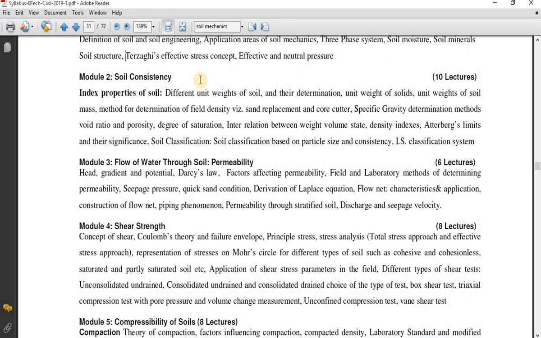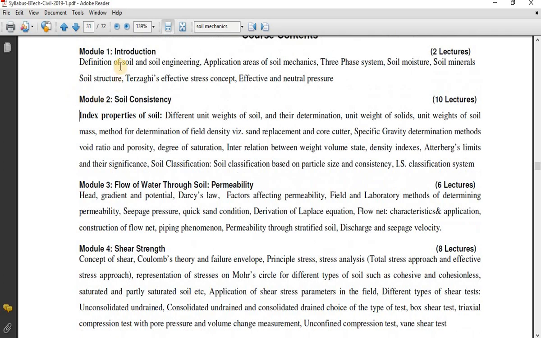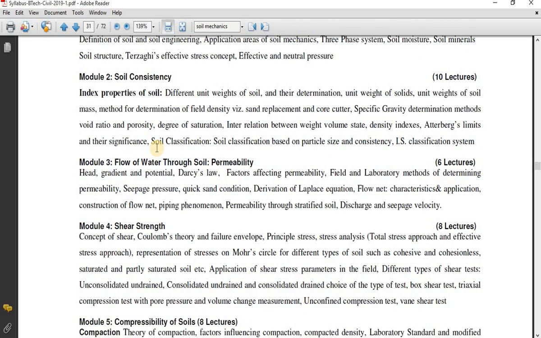Further, you can see your second unit is mainly going to deal with index properties. What we have studied in the first unit, the basics required to study the index properties, we have studied in module number 1. In module number 2, we are going to study soil consistency. What is soil consistency? Soil consistency means how the soil is going to behave.